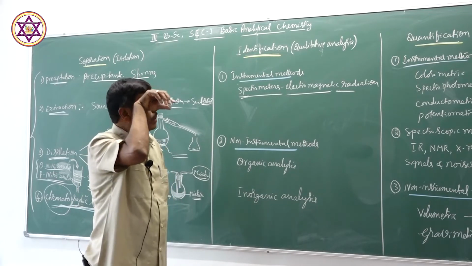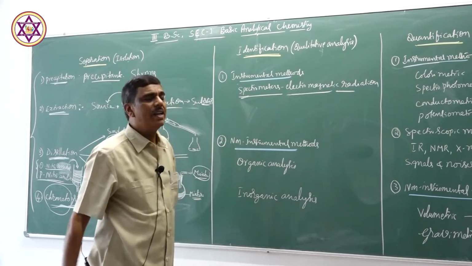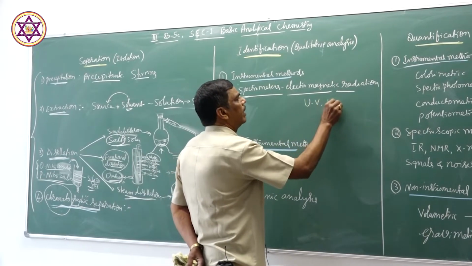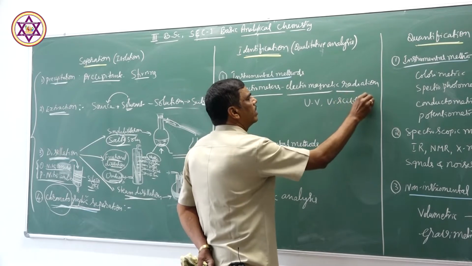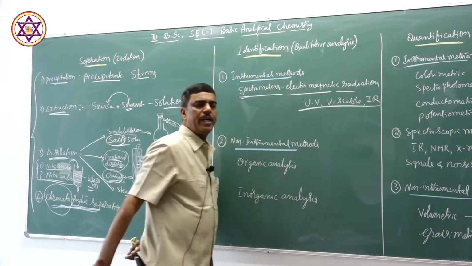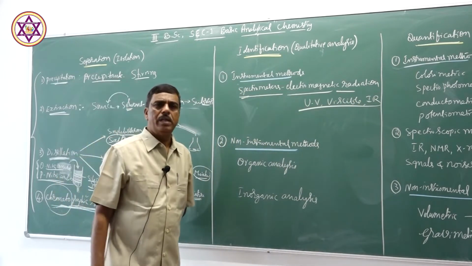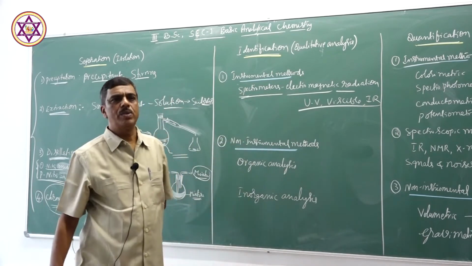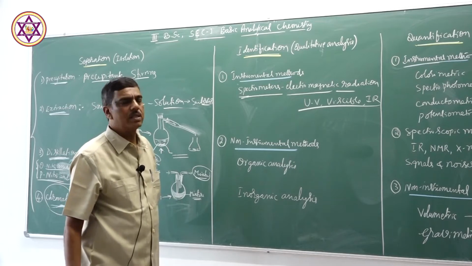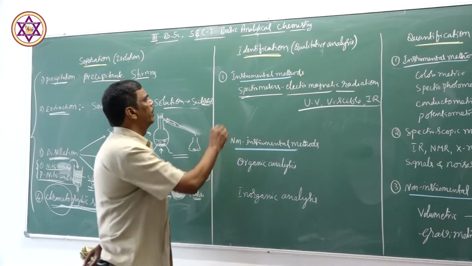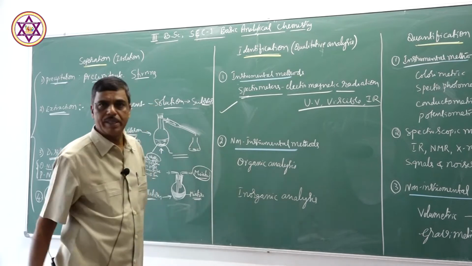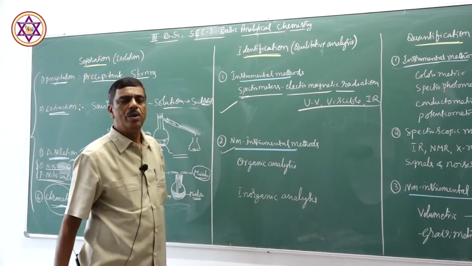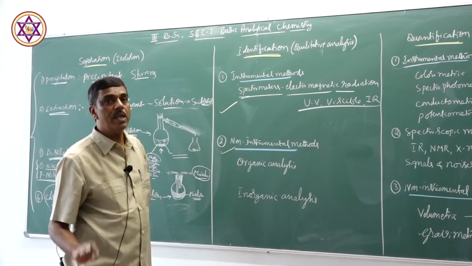In the spectrometer, we use a suitable electromagnetic radiation like ultraviolet radiation, visible radiation, or IR radiation. That radiation is passed through the spectrometer, which contains the suitable substance. That substance is identified by this instrumental method. And there are several non-instrumental methods also, depending upon the nature of the substance.